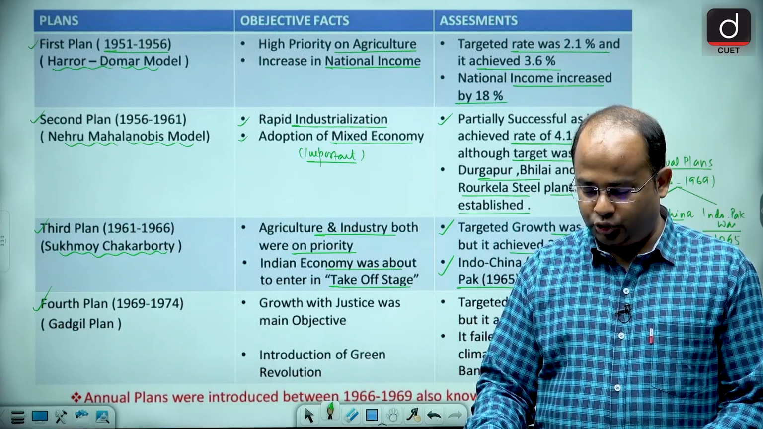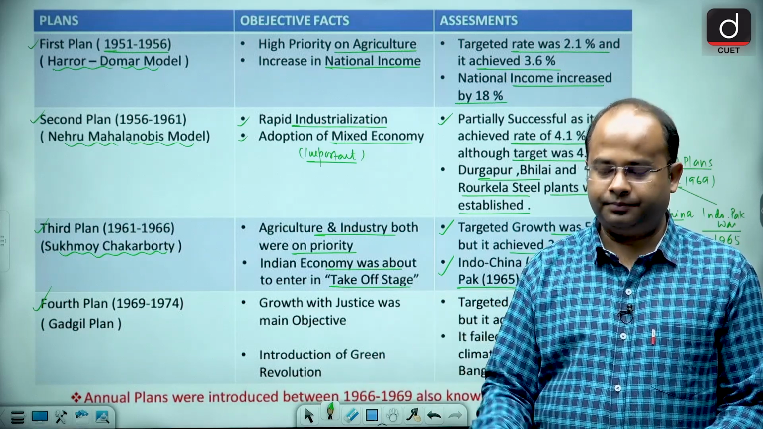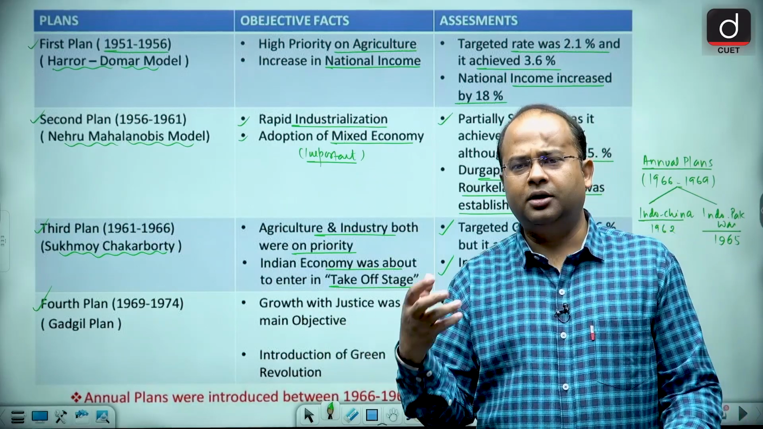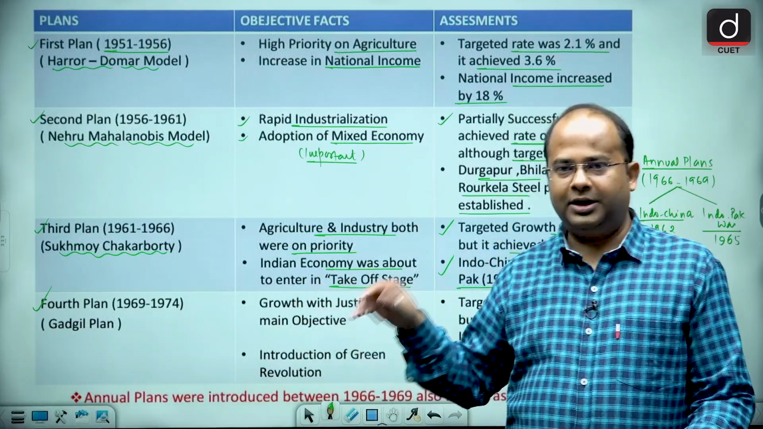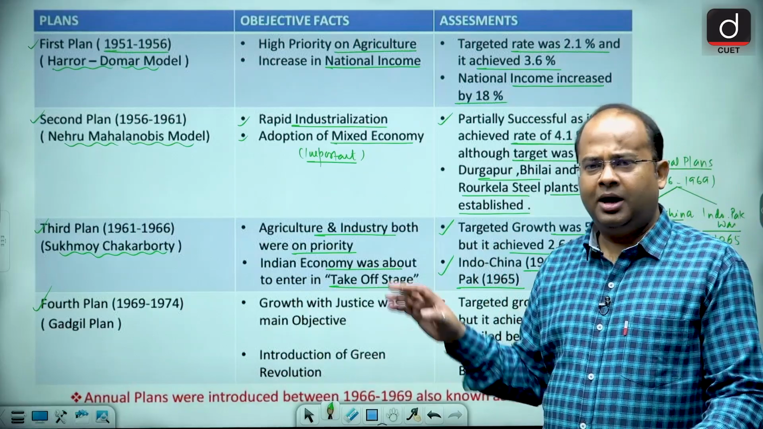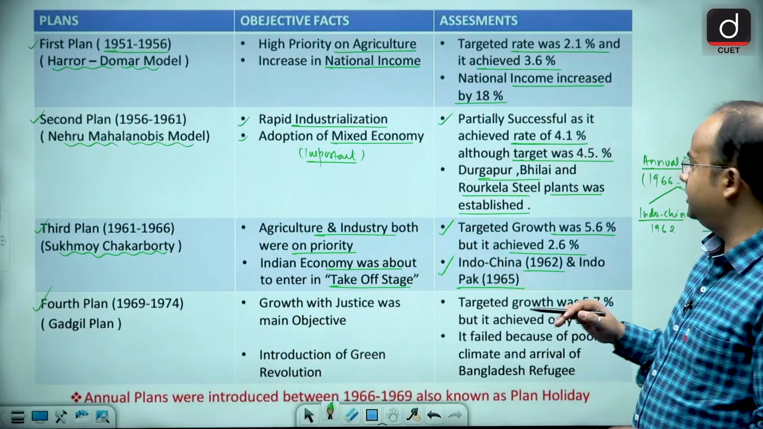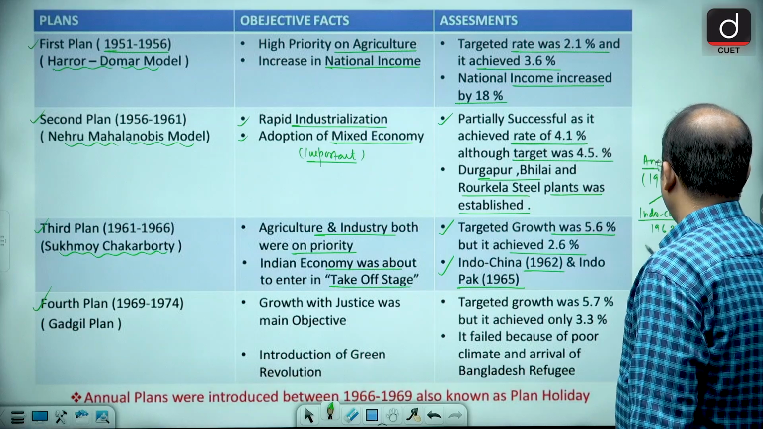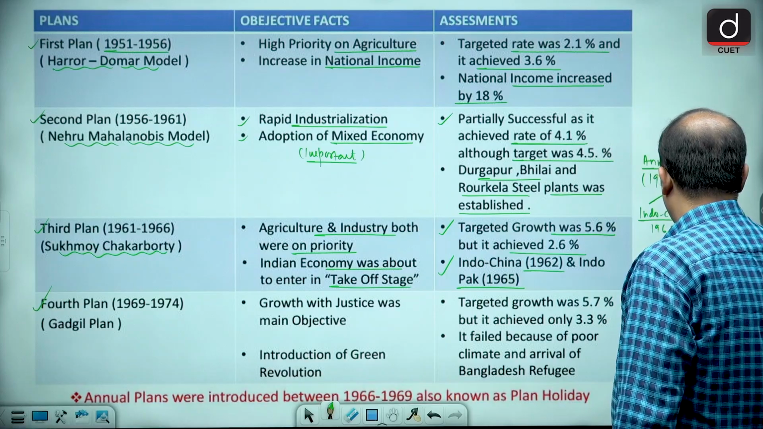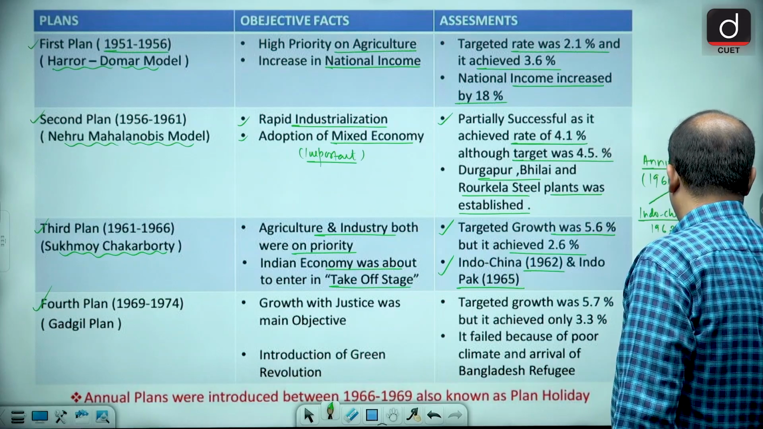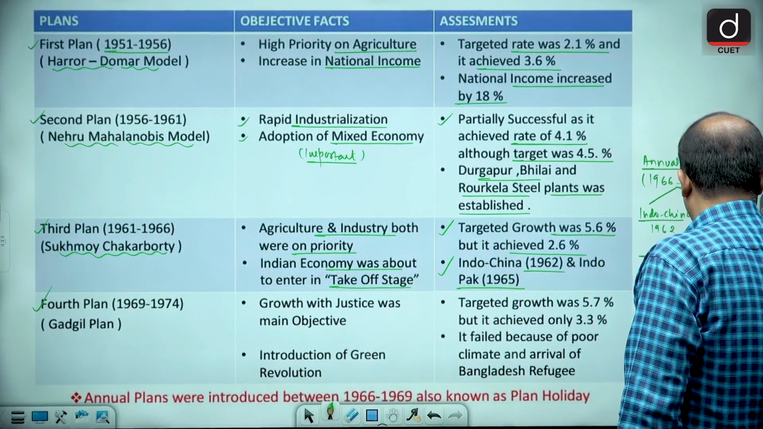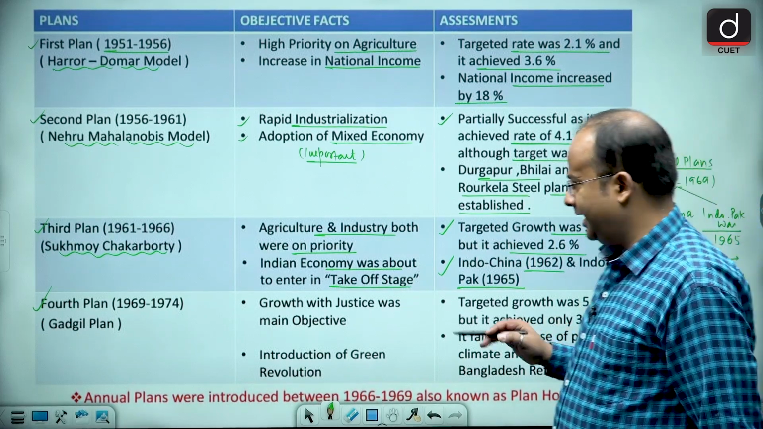The resources that were mobilized were not for the development of the nation but for the war condition. So finally, for these 3 years we introduced annual plans, and economists termed this event a plan holiday.